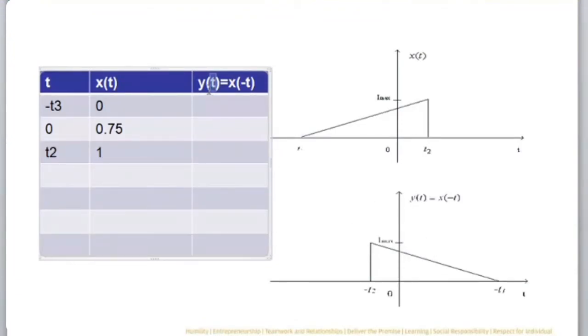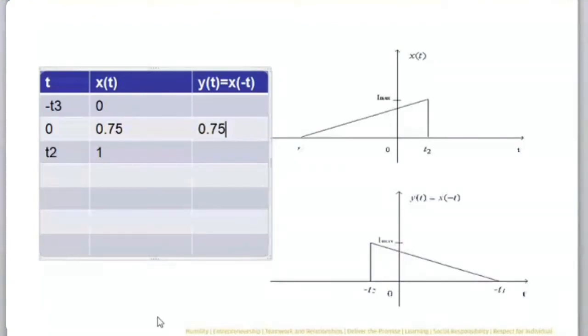So now when I substitute, I want this output. When I want to see what is happening at t3, if I substitute t equal to t3, then it is going to be x of minus t3. Let us start with t equal to 0. What is going to happen? When I substitute t equal to 0 here, y of t and x of t will be the same. So these two will be the same. That's why I will get the same 0.75.